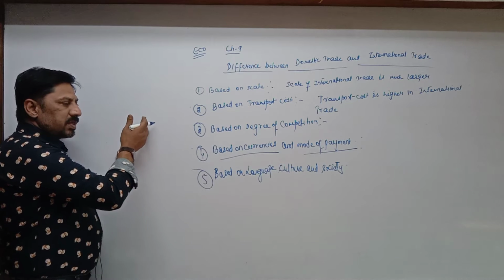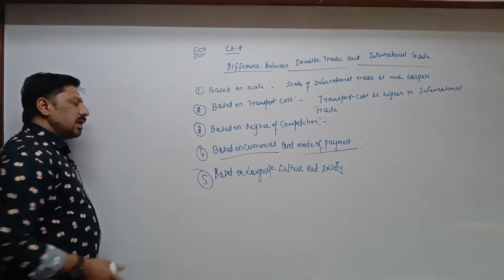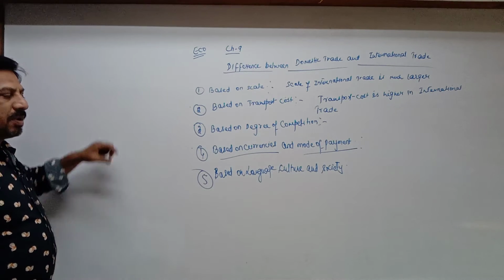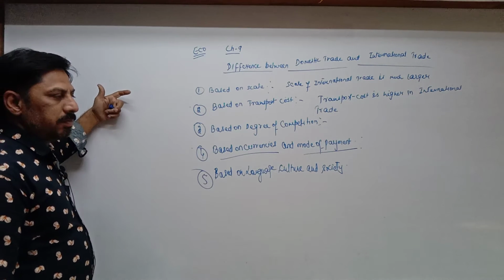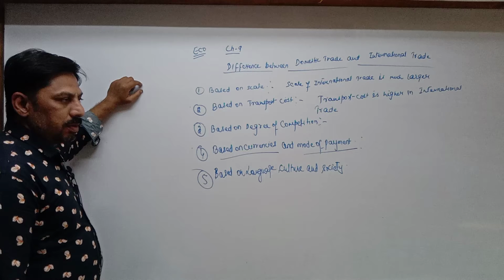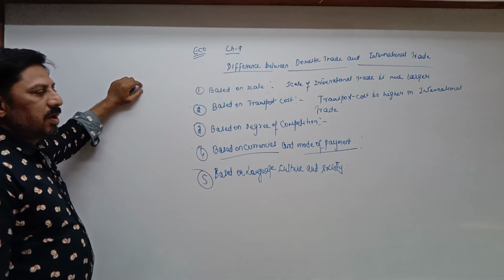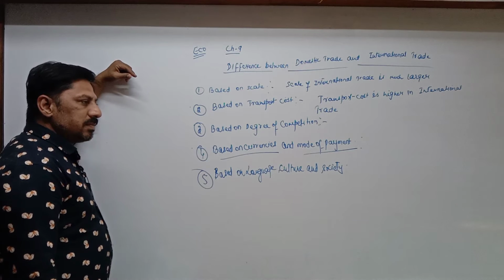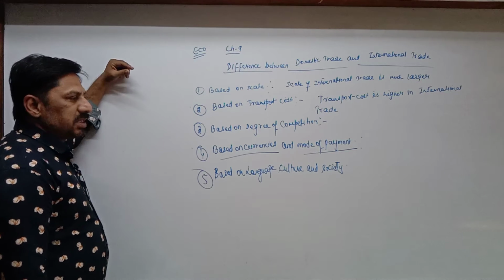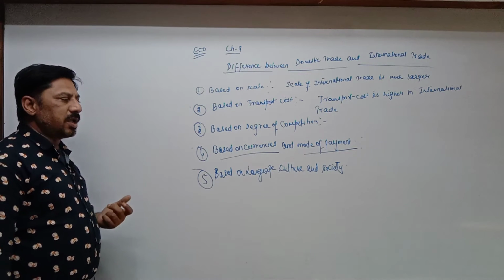Many years back, pizza, burger, momos, chow mein and this type of eatable items were not so popular in India. But when we established trade relations with various countries, pizza and burger became very common in India also.